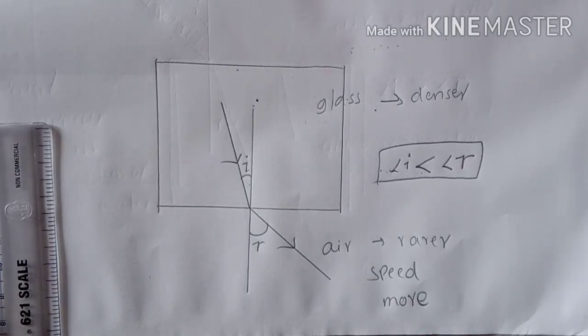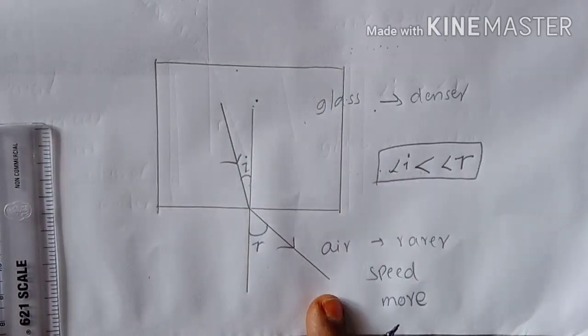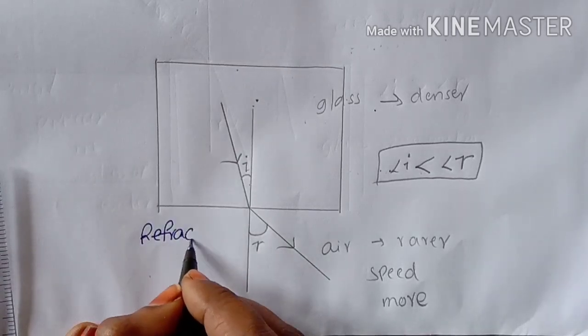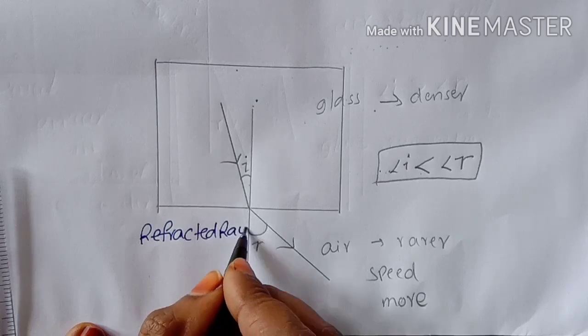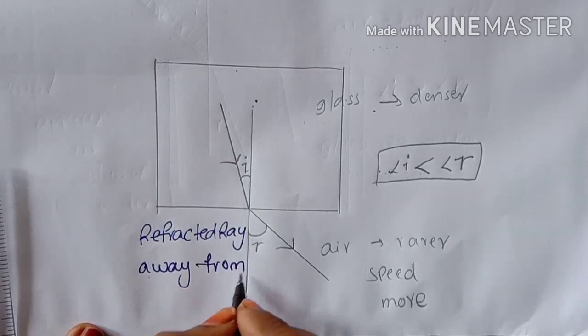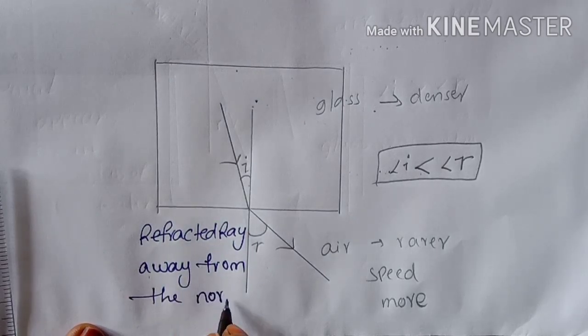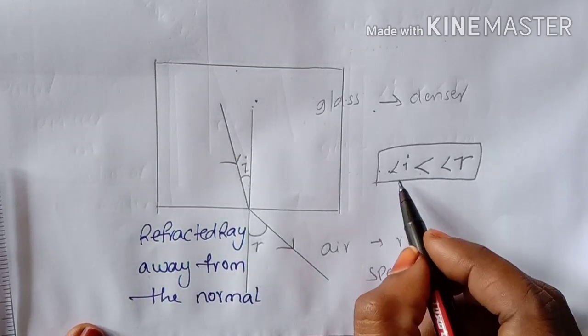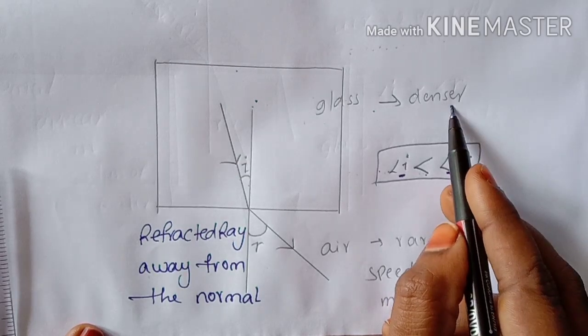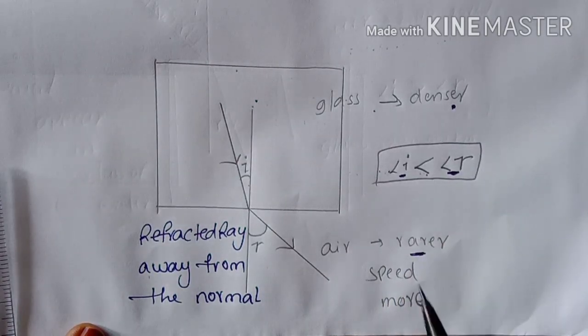Observe and compare this diagram with the previous diagram. Previously, from rarer to denser, the refracted ray bent towards the normal, but now the refracted ray bends away from the normal, and the angle of incidence is less than the angle of refraction when light comes from denser to rarer. In this picture we can see both rarer to denser and denser to rarer.